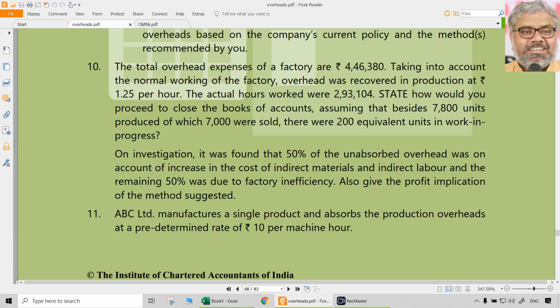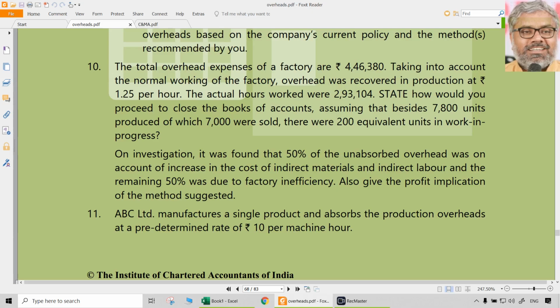Already equivalent units are given. That is 200 units. How many units of work in progress is there? We don't care. We need equivalent units of work in progress, because the cost that can be apportioned among completed and sold units or completed and unsold units cannot be the same as work in progress. That is why, as we already know in the process costing concept also, work in progress requires equivalent units so that cost per unit can be calculated uniformly. We need to make it uniform in line with the fully completed units which are produced during the period.